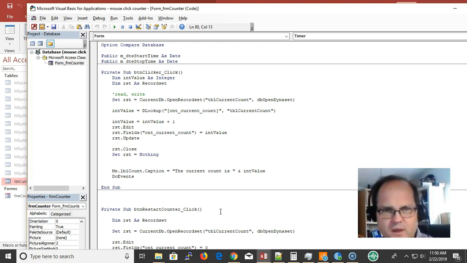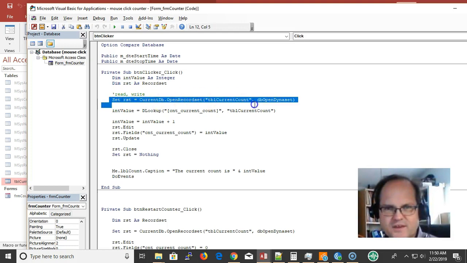As I click the clicker, here's a real key point. Whenever I open up a table to write to it, I want to open it up as a Dynaset. I'm opening up this particular table and writing through the code.